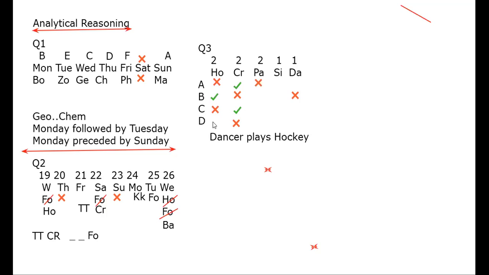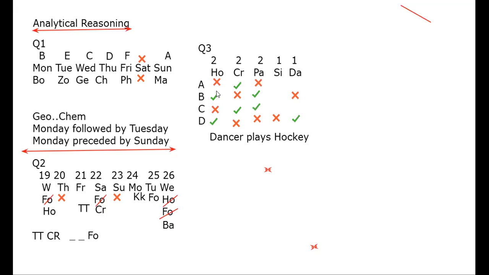So who are those 2 players? B and D. The dancer plays hockey. Now D is a dancer. So if D is a dancer, it means D is not a singer, D is not a painter. Can I put a cross like this? So now who are the painters? Who are the 2 players left? These 2 only. So these 2 are painters.